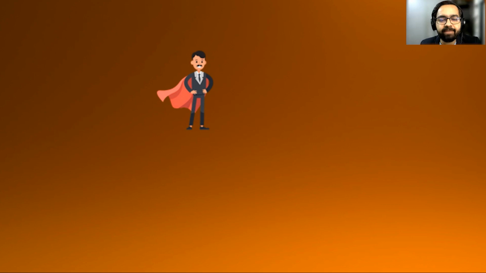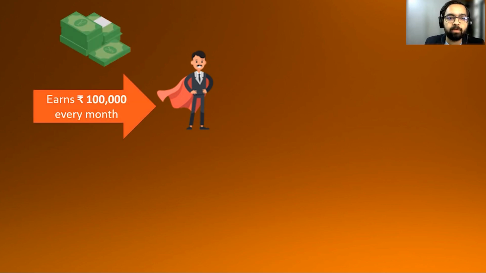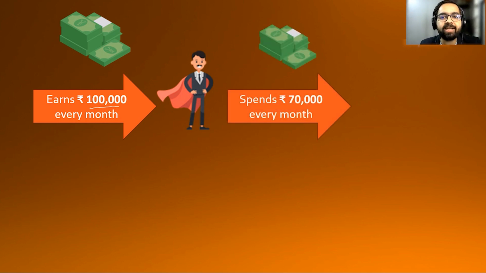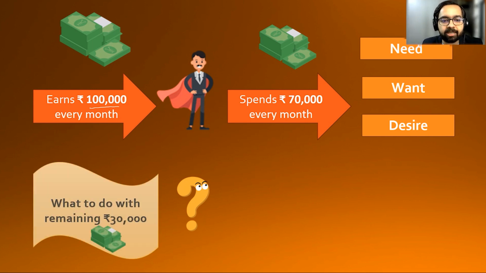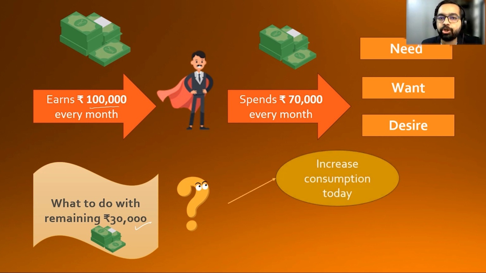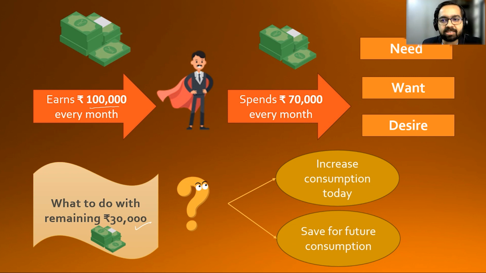Let's say the individual earns money from job income of 100,000 rupees every month, and spends 70,000 for satisfying his need, want, and desire requirements. The question is, what will he do with the remaining 30,000 which he is able to save? He can increase his consumption today, that means buy more needs, wants, any kind of thing which he requires. Or else he can save the same 30,000 today and defer his consumption for future consumption.